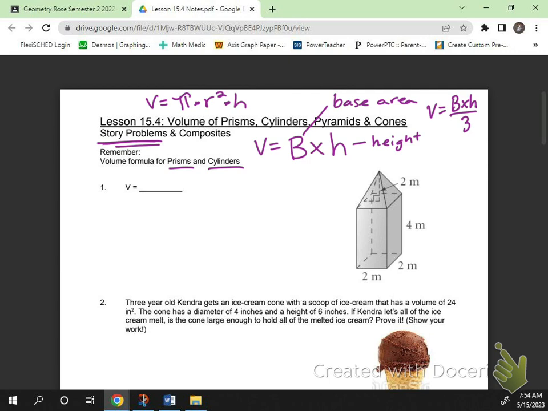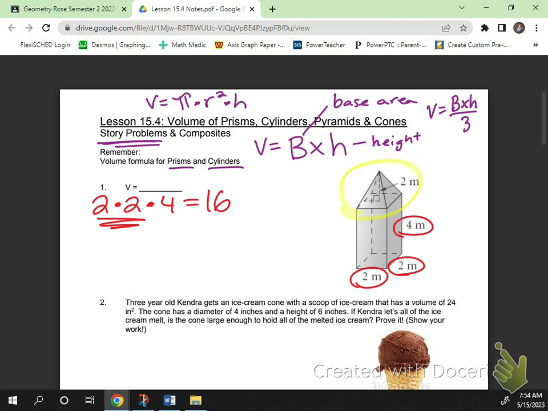So in number 1, what 2 shapes do you see? I see a pyramid and a rectangular prism. So I'm going to start with a rectangular prism. You're going to do 2 times 2 times 4, right? The base area is 2 times 2. The height is 4. So what do we get for just the rectangular prism? 16. And I need to add that to the volume of this pyramid.